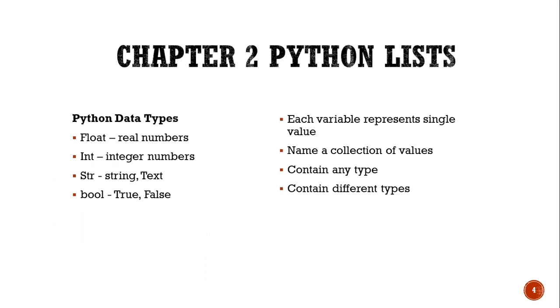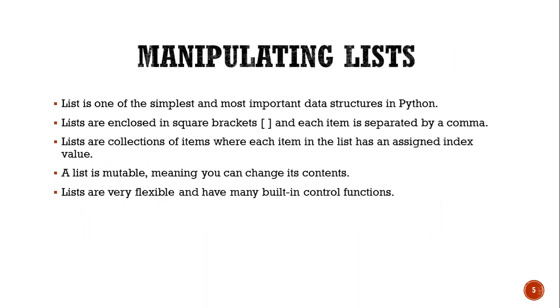In chapter 2, there is Python lists. Python data types: float for real numbers, integer for whole numbers, string for text, and bool, which is boolean, true or false. Each variable represents a single value. A list names a collection of values; it can contain any type and can contain different types.